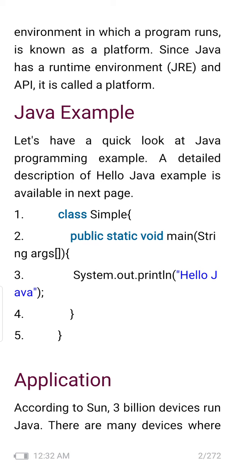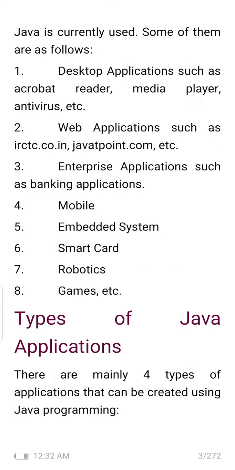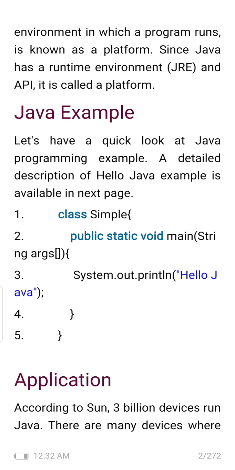Since Java has a runtime environment, what is a runtime environment? It is called the runtime environment and API, which is an application program interface.